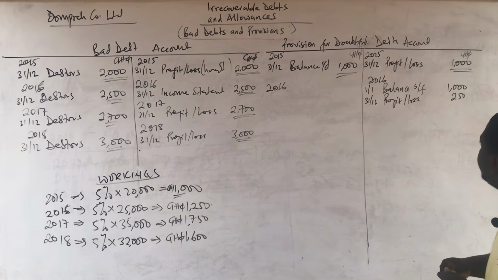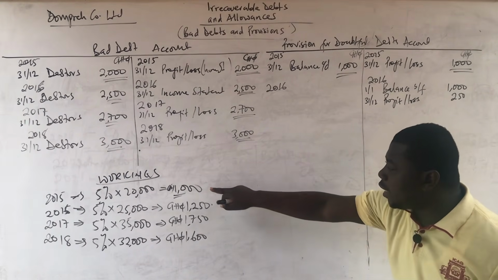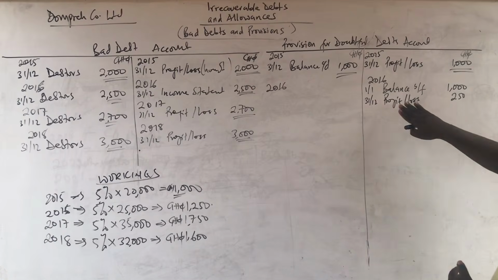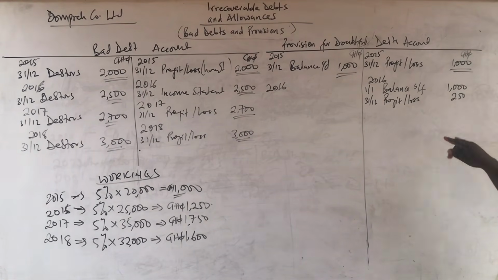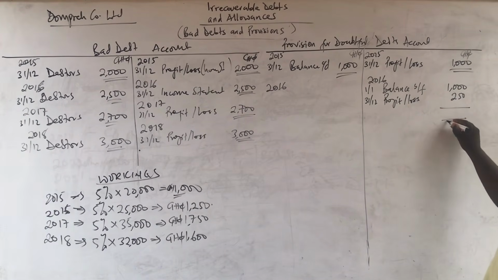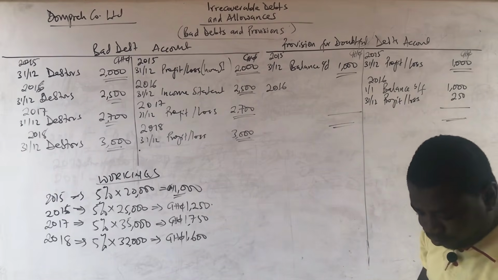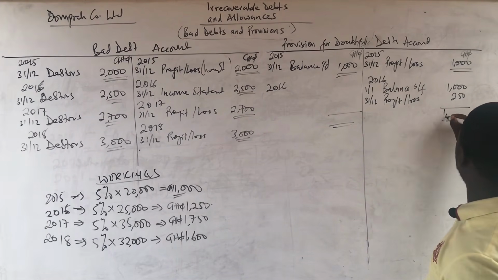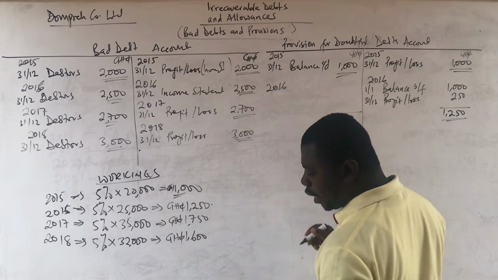Where is this 250 coming from? The difference between the 1,250, which is this year's provision, and the 1,000, which is last year's provision. So you bring the balance down to compare and get the difference. And then you record only the 250 in the provision for doubtful debt account. We are not done. So now we have two figures. So we have to balance it off properly. So at the end of the period, we are balancing off this account. So we are going to have 1,250 and we are supposed to have 1,250 as well.